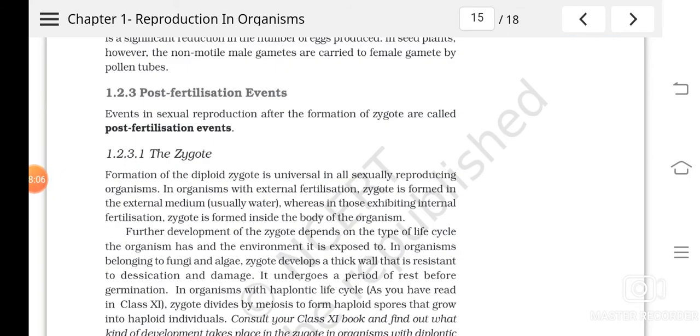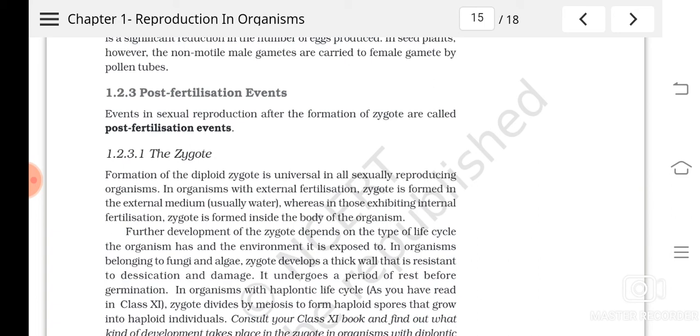So the formation of zygote will be a diploid cell, isn't it? And if it is by external fertilization, then the zygote will be formed outside the body, isn't it? In the external medium, like it can be water, so usually water.